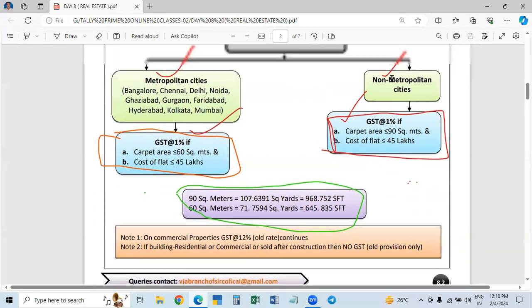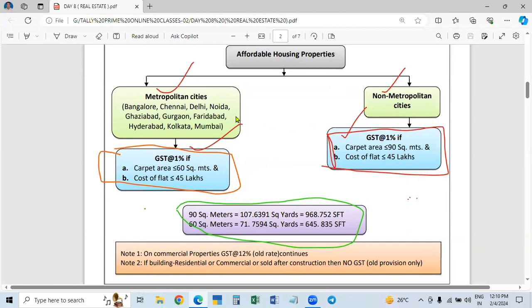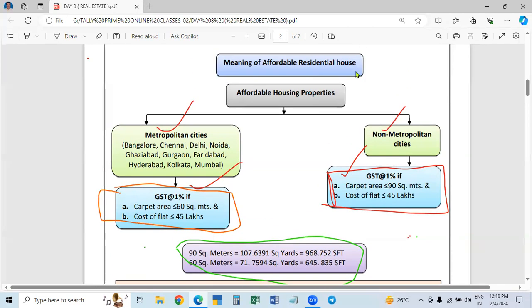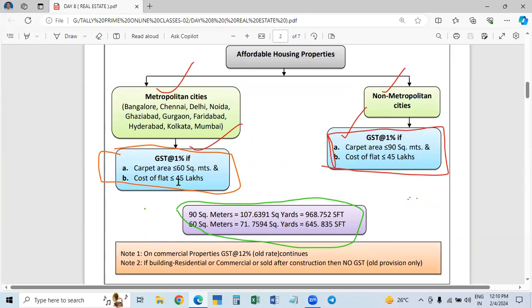In the case of non-metropolitan cities, that is, other than these cities, in Andhra all the cities are non-metropolitan. In this case also, 1% is levied as affordable residential. The registration value is the same in both cases: 45 lakhs or less, not more than 45 lakhs. But the carpet area is more in non-metropolitan cities.